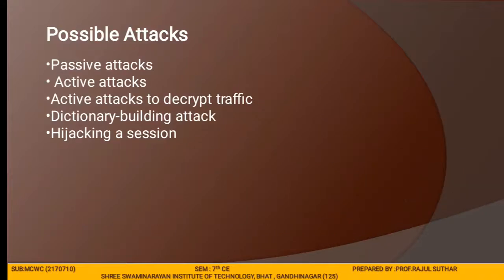Here are some of the possible attacks: passive attack, active attack to decrypt the traffic, then dictionary building attack, and session hijacking attack. These types of attacks are used in wireless LAN.